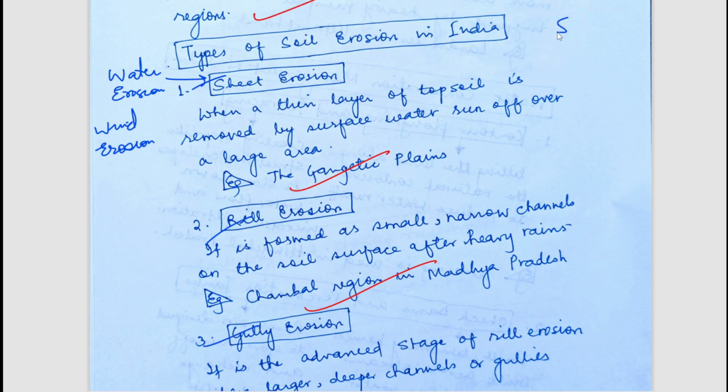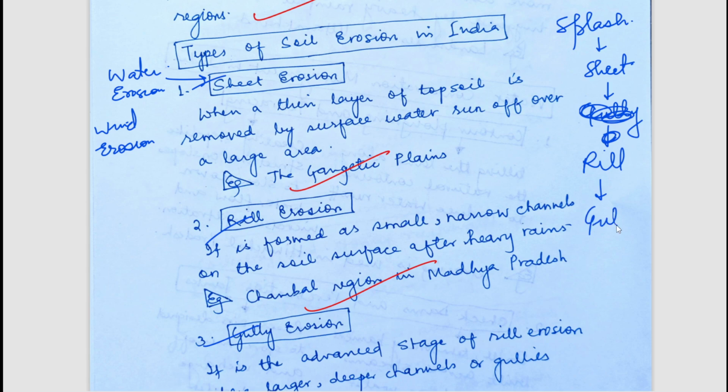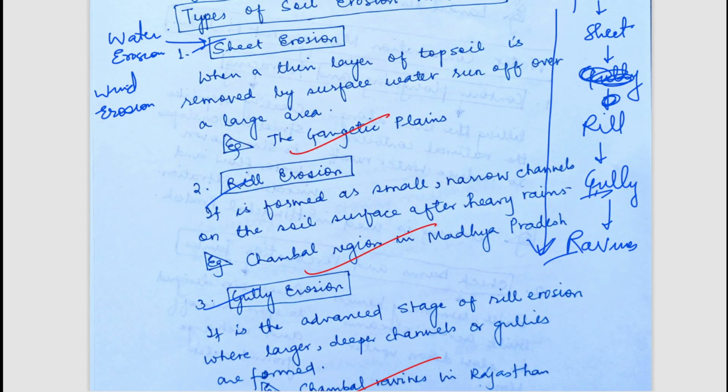The initial one is splash, then there is sheet, then after sheet there is rill erosion, then there is gully erosion, and then this gully turns into ravines, for example the Chambal ravines. So this is the increase in erosion from top to bottom. The lowest erosion will be seen in splash erosion, the highest will be seen in gully and ravines. So these are the types of water erosion.